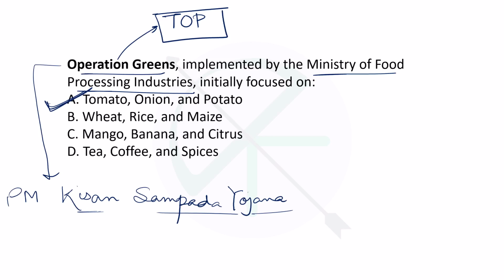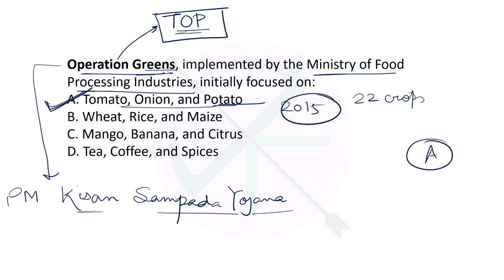Similarly, Operation Greens was implemented under Pradhan Mantri Kisan Sampada Yojana to enhance value realization and reduce post-harvest loss of these crops, starting with tomato, onion and potato. Then it was later expanded to 22 crops, but it started with these crops only. It started around 2015. So option A will be the right answer.